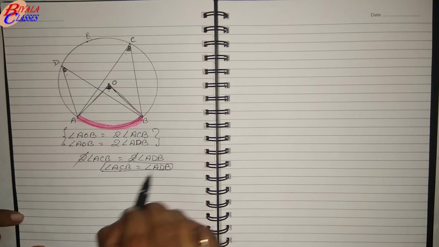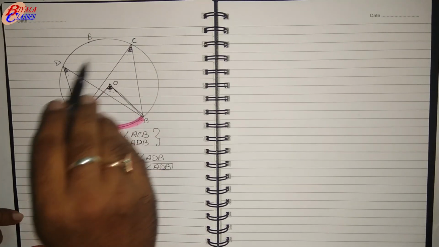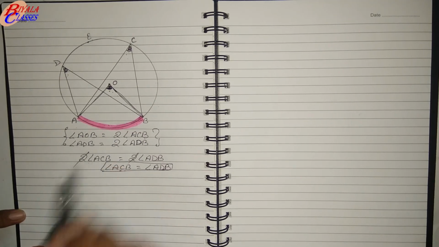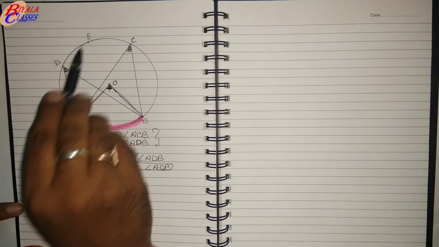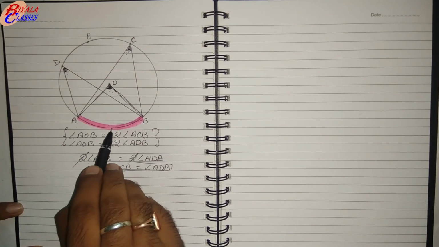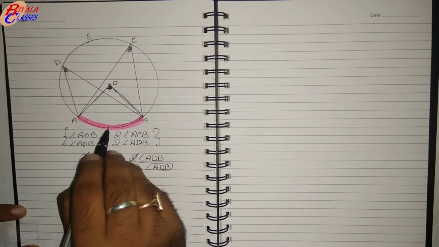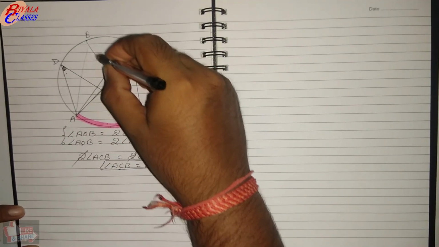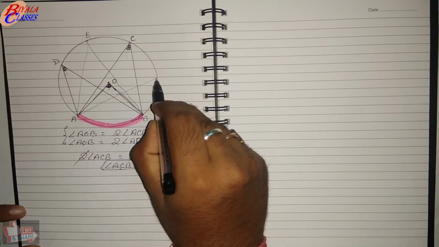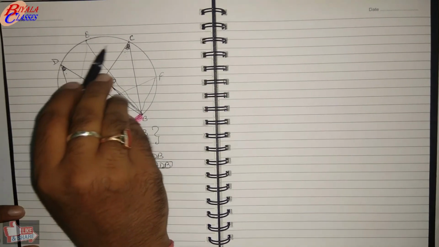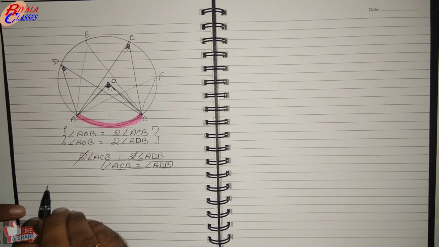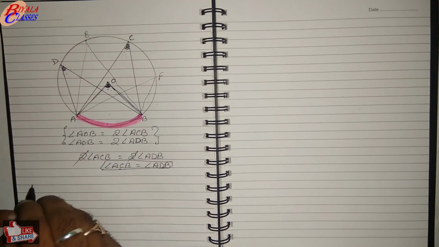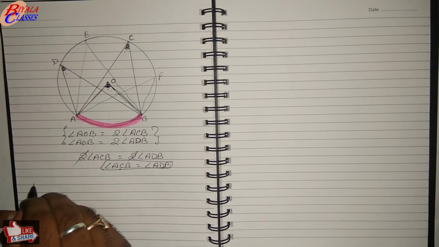Now what does this show? Which are these two angles? These are the angles formed on the remaining part of the circle by an arc. These are not the only angles subtended by that arc, but there can be many angles subtended by this arc on the remaining part of the circle. So all these angles which are formed on the remaining part of the circle by an arc will all be equal. So what does the statement say, or what is the property?